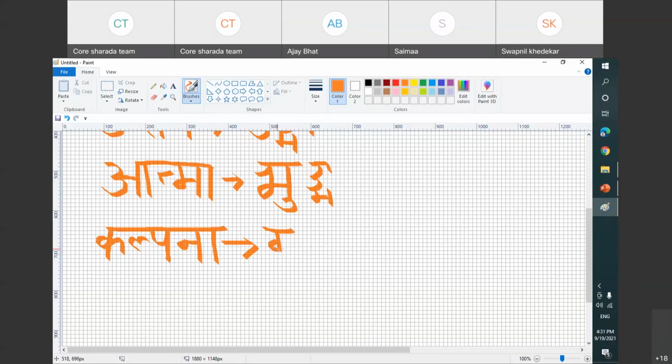Ka will be written full. L will be written full. Pa, I don't write it full here, no, because it is C category. It will be written towards the right. And then na. Kalpana. So this is what C category was.